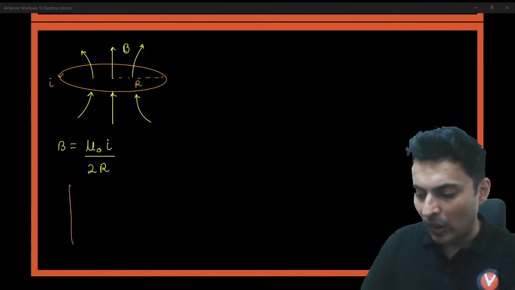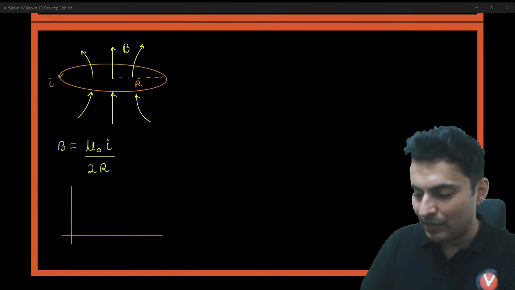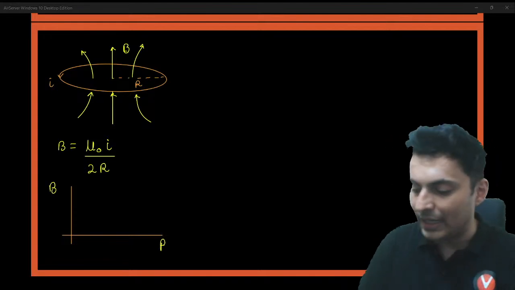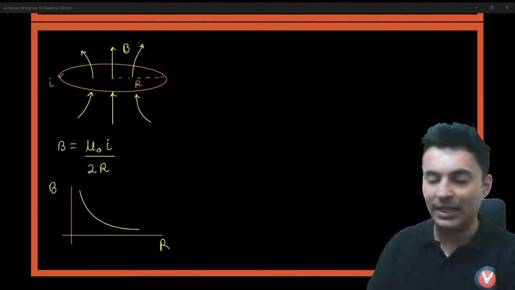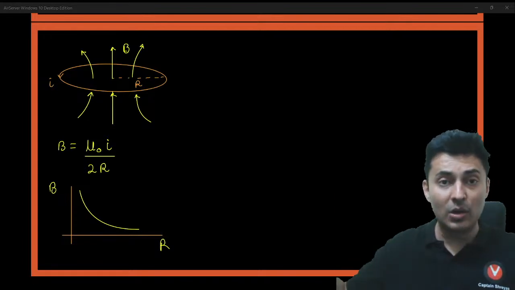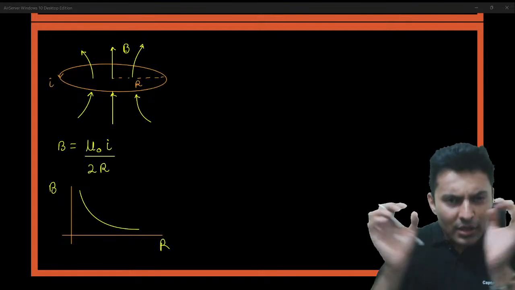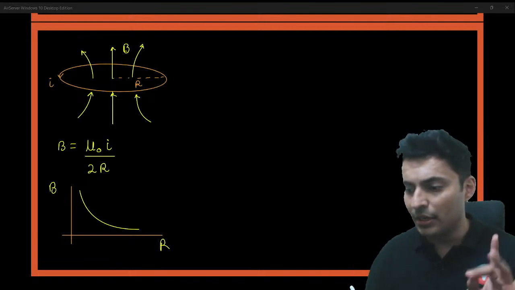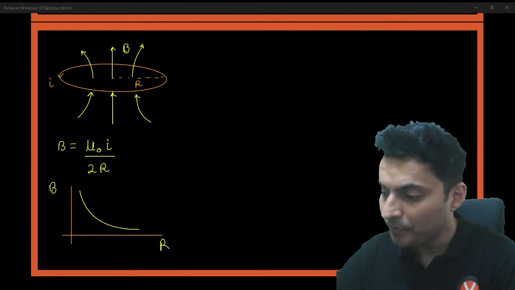Hence, if you draw the graph of magnetic field with the radius, you will see it will be a curved line. Bigger the coil, smaller the magnetic field. Smaller the coil, more the magnetic field. That is something which again you must be aware of.